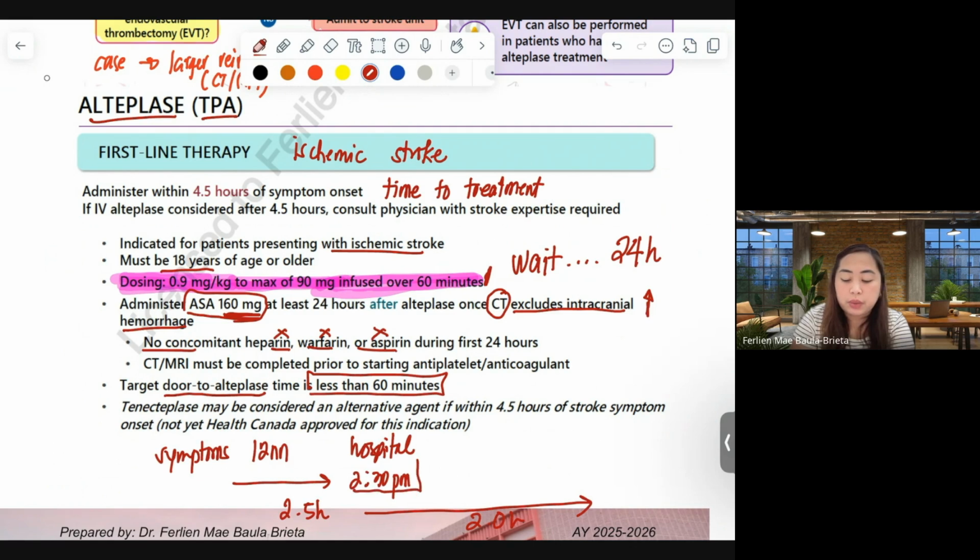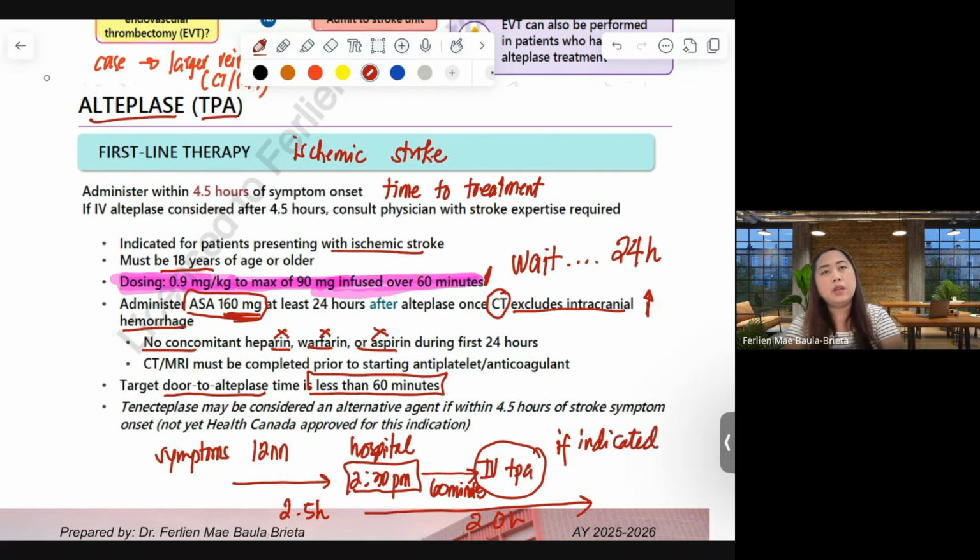This 2:30 p.m. here is our start in counting the target door to Alteplase treatment. We have to give IV Alteplase within 60 minutes of the patient entering the hospital.